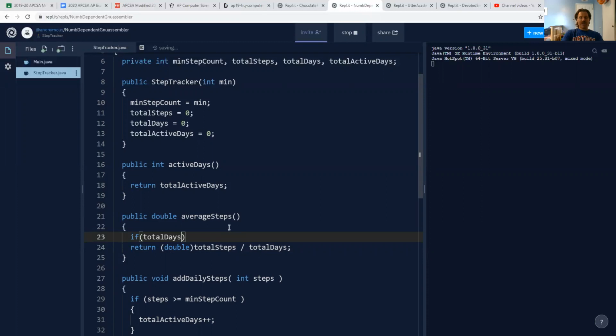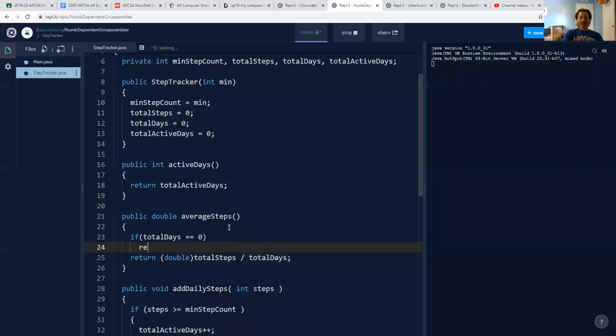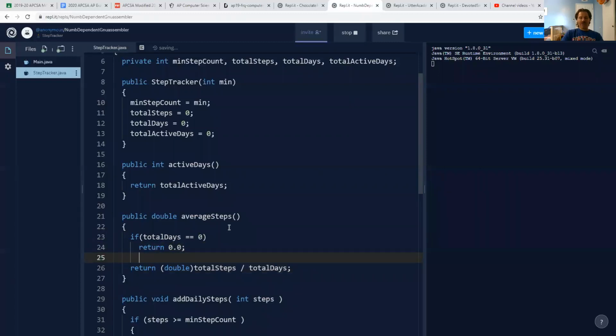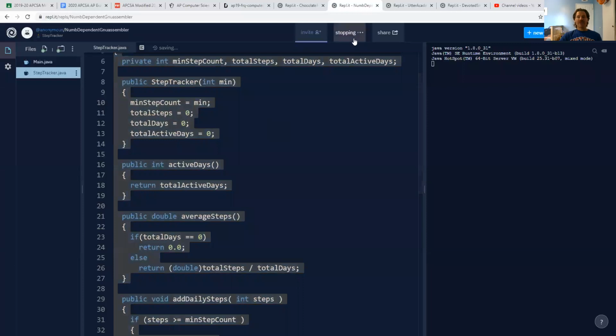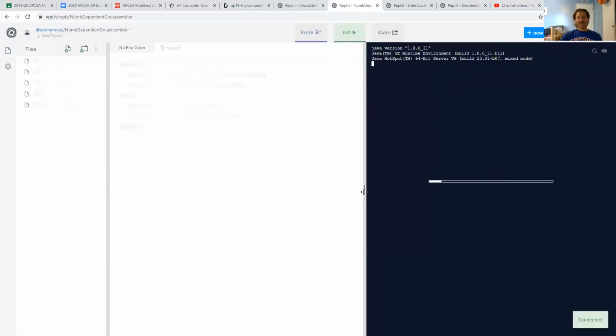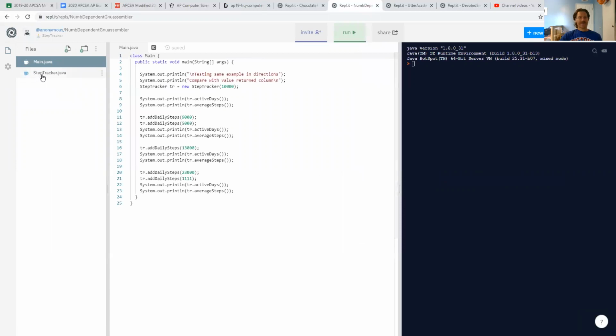So if total days equals 0, which means I'm going to end up dividing by 0, I want to bypass that and just return a hard-coded 0. So I don't want to allow it to reach my integer division here, my double division, whatever it's going to be. Okay, and Replit is acting up a little on me, so let's see if we can get this to run, just to make sure we got all the little things right. I don't want to leave you with a typo or something.